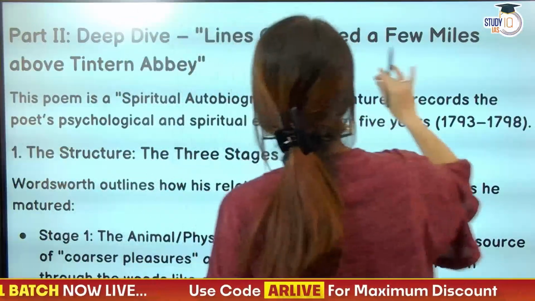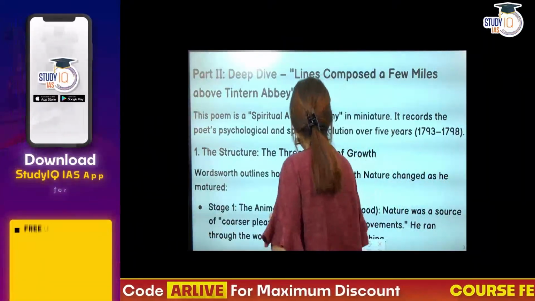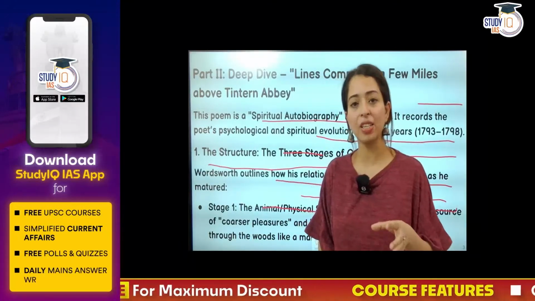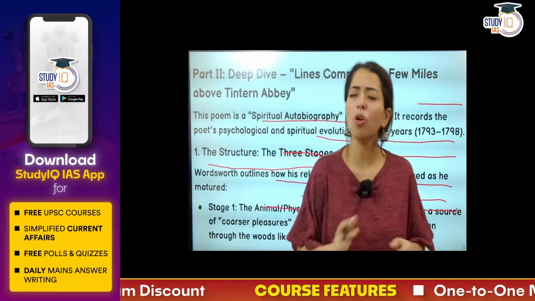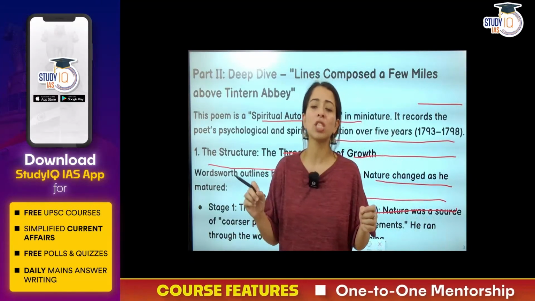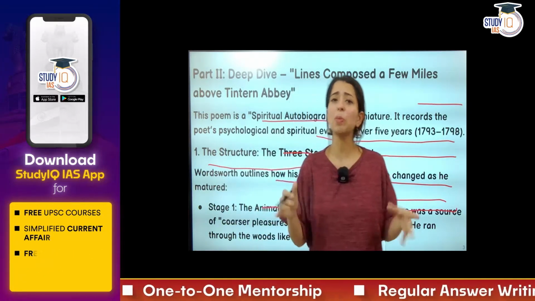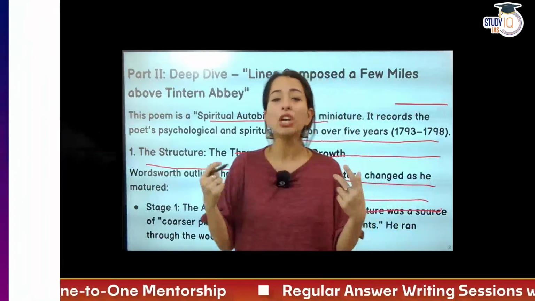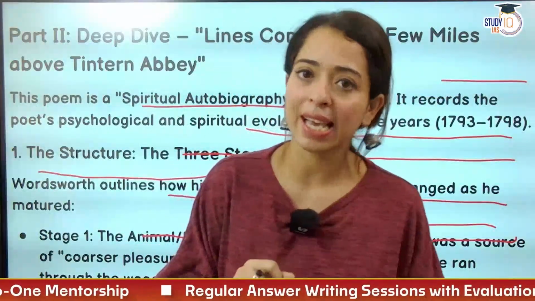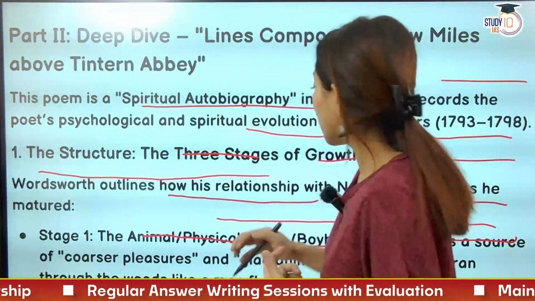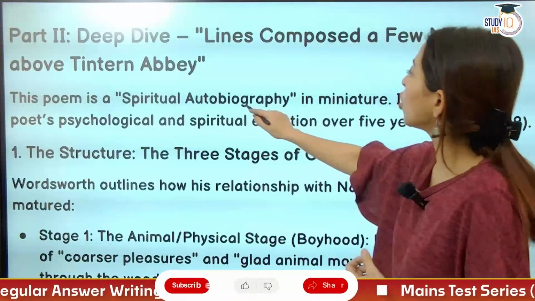All right, so, Lines Composed a Few Miles Above Tintern Abbey. I'm particularly taking this poem. It's a very important work. There are many poems in your course. However, this is one important poem that let's discuss, and on its basis we will ask questions just to understand what UPSC's subjective questions are like and how to approach them. So the poem is a spiritual autobiography.